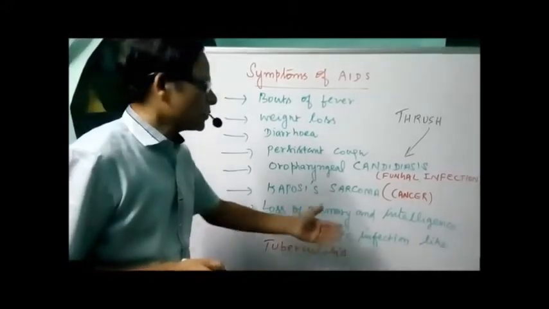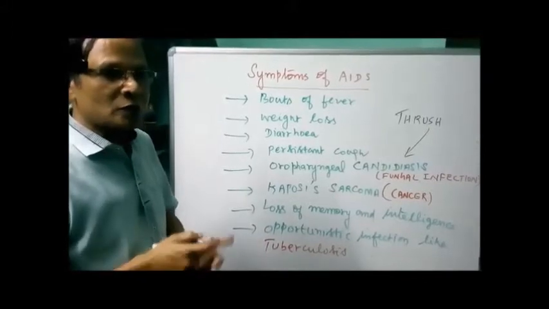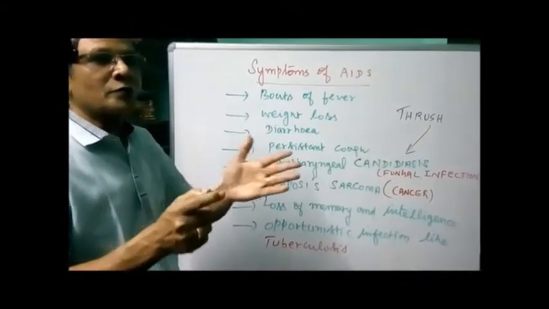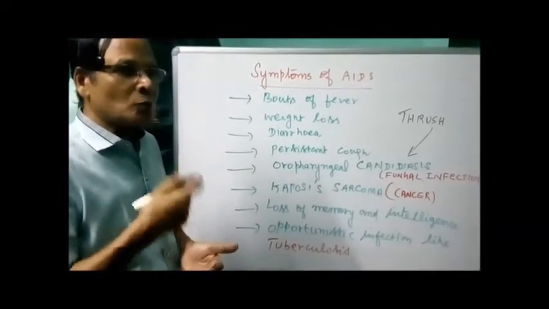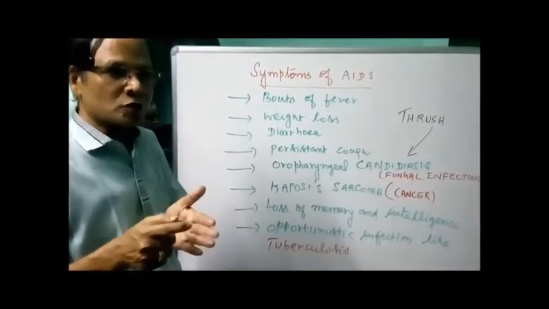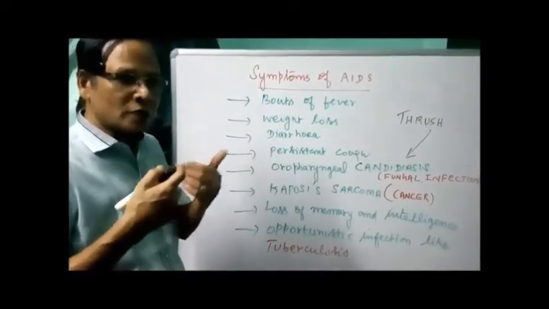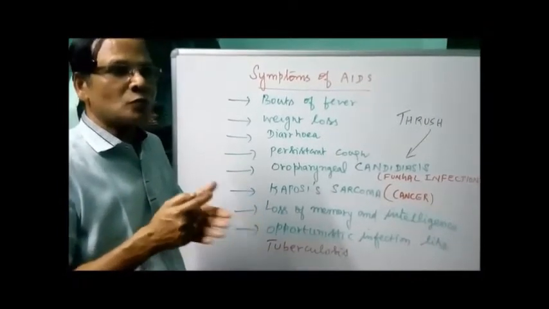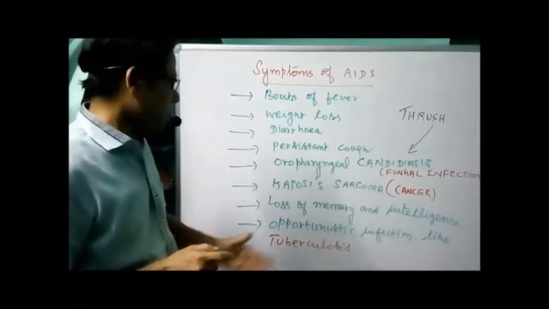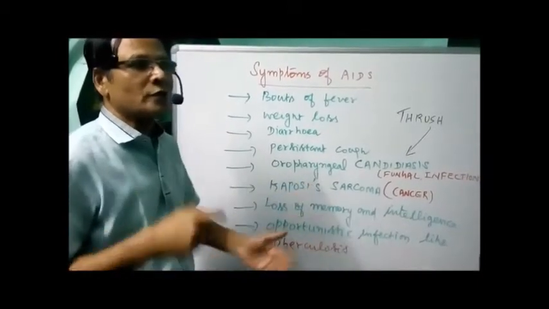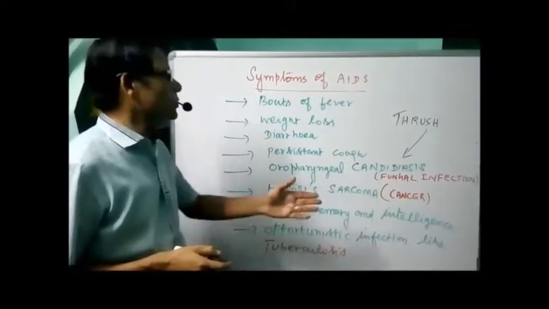Then opportunistic infection. Normally the tuberculosis bacteria are waiting for a chance to enter the body when there is a defect in the immune system. As it is an immune deficiency disease, it allows more and more bacteria, such as those causing tuberculosis, to enter when there is a deficiency of the immune system. Hence it's called opportunistic infection, waiting for the chance to enter. So that is what we have with tuberculosis.